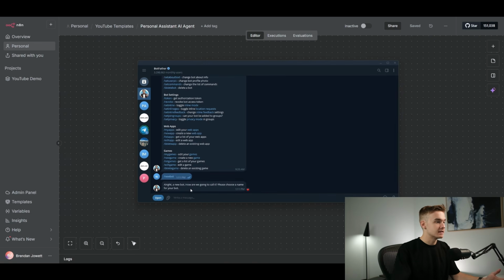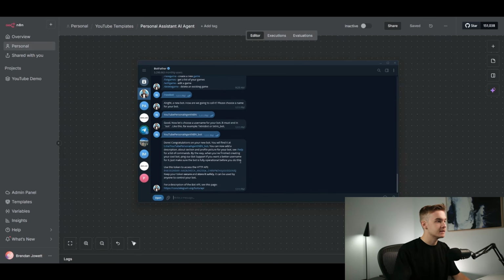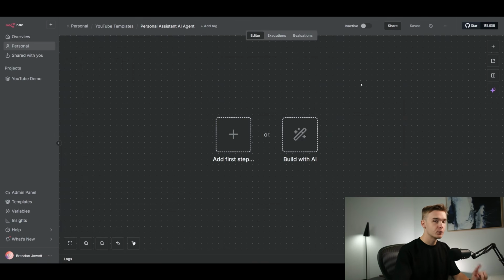It's going to ask us what we'd like to name it. And I can name this whatever I would like. And then it's going to ask us for actually creating a username for it. So I'm just going to add the same name and then put _bot, pretty much just following the instructions that it gives us. And then the next message is going to be giving us an access token. We can copy this access token and then use it on n8n in just a second. Overall, pretty simple to get that up and running.